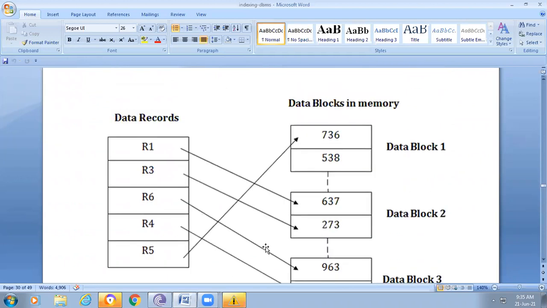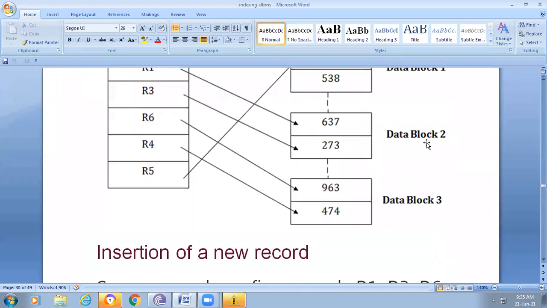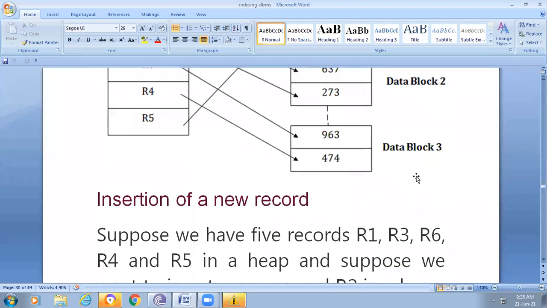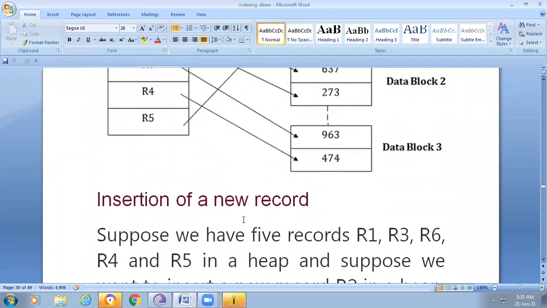For example, heap file organization is like this. If you observe here, some data records are stored in memory, and these are usually like some indexing. This is data block 1, this is data block 2, and this is data block 3. Suppose we have records R1, R3, R5, R6.